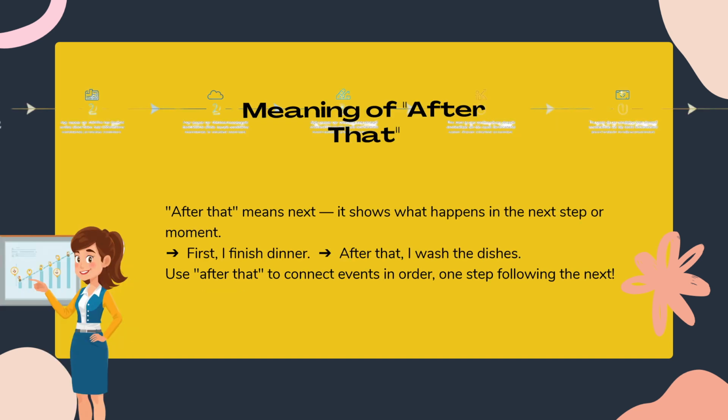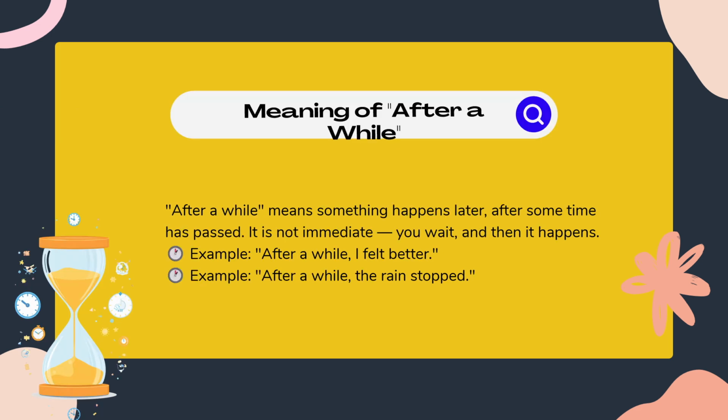The phrase, after that, means next or following that event. For example, we had lunch, and after that, we went shopping. It shows what happened next. The phrase, after a while, means after some time has passed. For example, he felt better after a while. It means he felt better later.